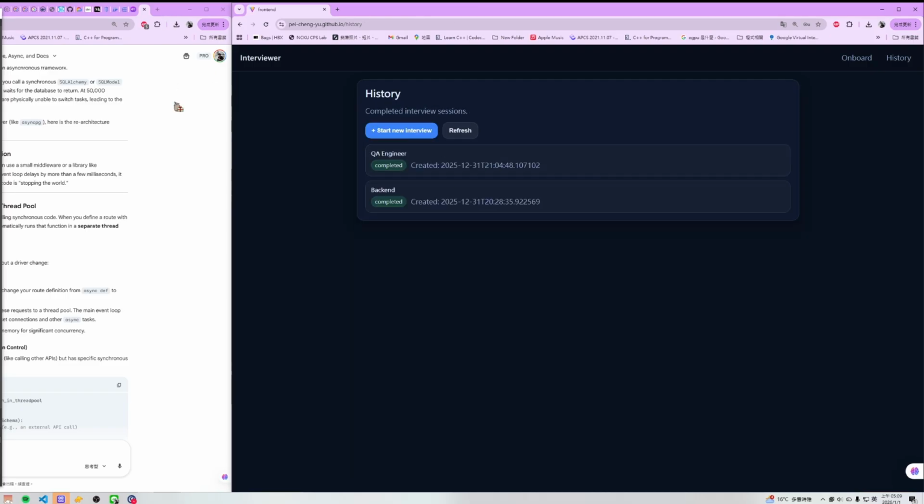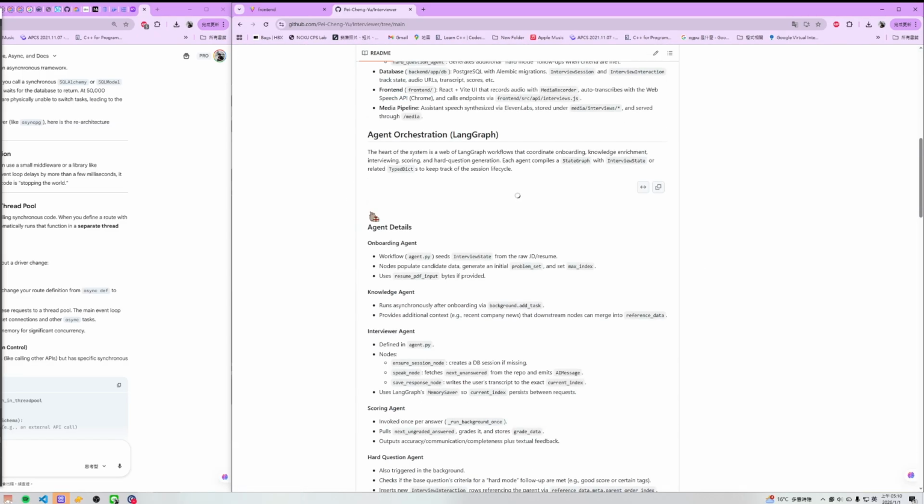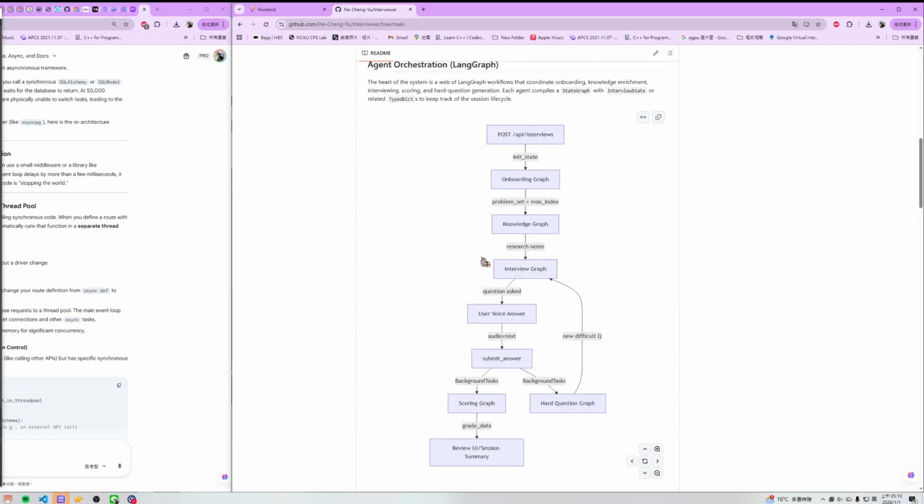And here I would like to include some graphs. Here we have the overall architecture. Each state we will receive, we will try to handle the user's data from the database, and we have the onboarding graph with the problem set, then the first problem generation. We have the knowledge graph, the expert graph that will do web search to generate reference data and reference answers, and the interview graph to ask questions, where the user will answer and we convert between text and answer.